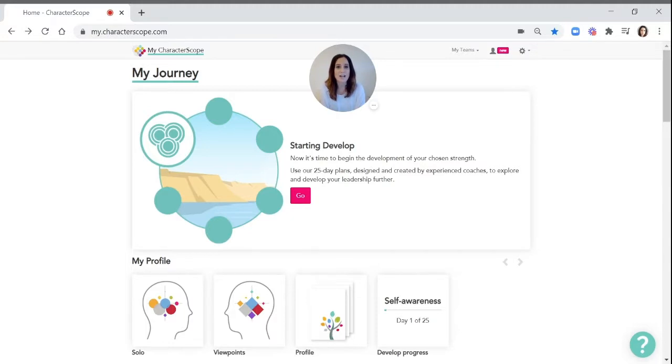If you do want to just access your full report though, you can do that from your home page. Click on Viewpoints, the tile here, and that will take you into your full Viewpoints report.